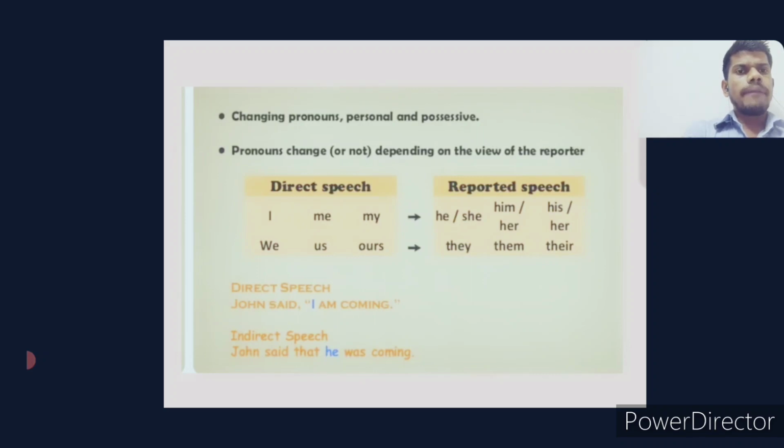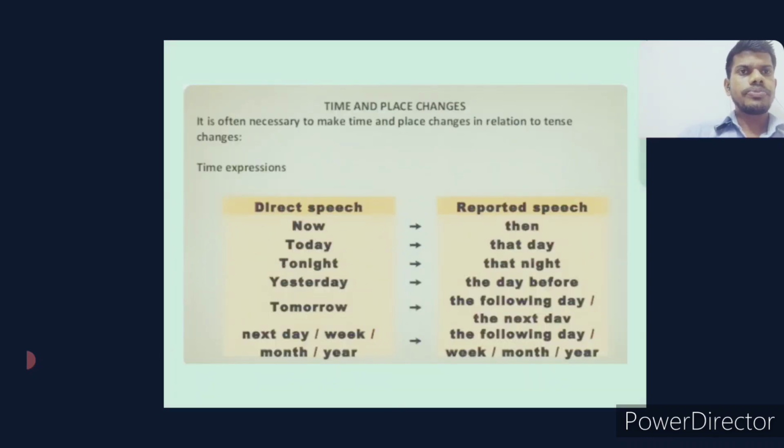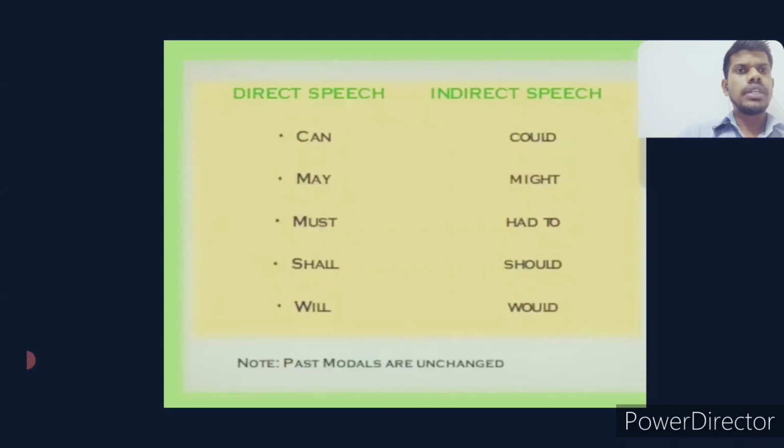John said, "I'm coming," direct speech. Here, in indirect speech, John said that I becomes he, and the tense changed from present continuous to past continuous. These are the time and place changes while we convert from direct to reported or indirect speech. Now becomes then, today becomes that day, tonight becomes that night, yesterday becomes the day before, tomorrow becomes the following day or the next day, next week becomes the following week, month or year.